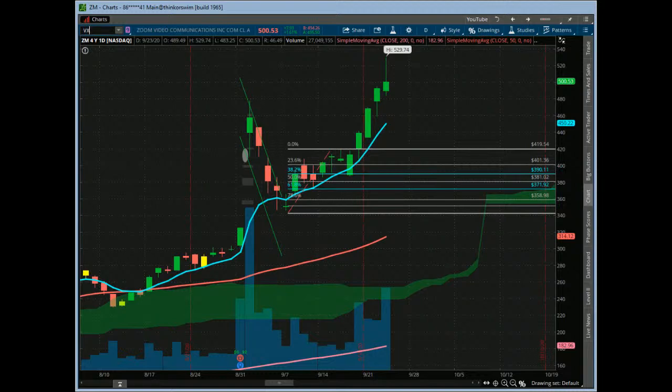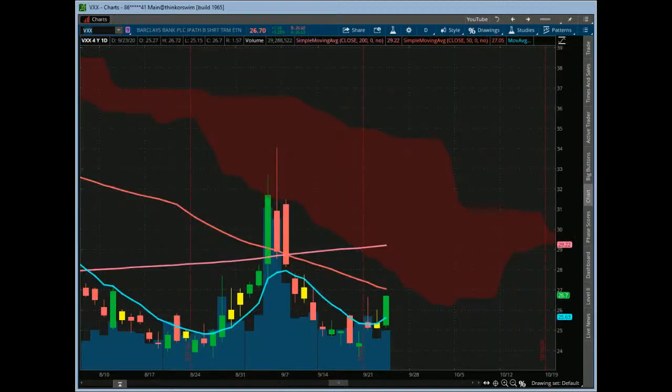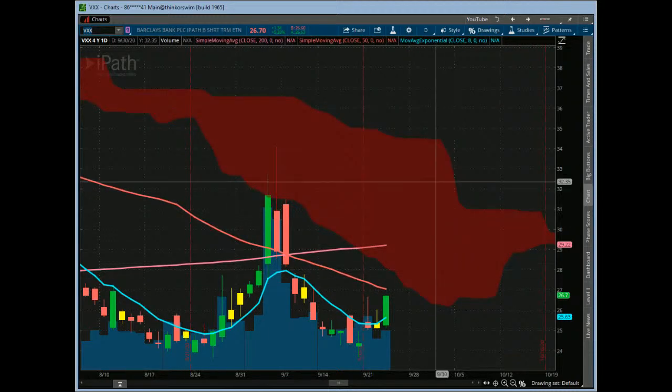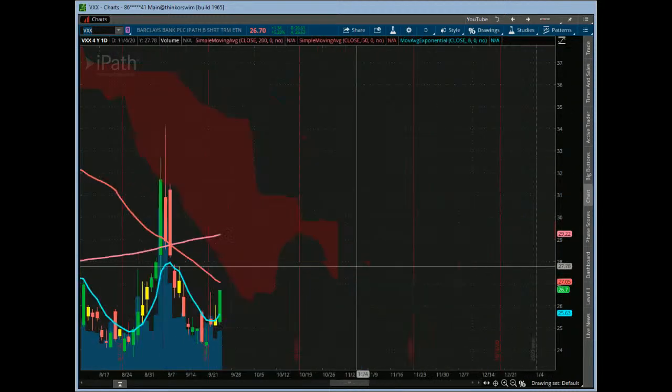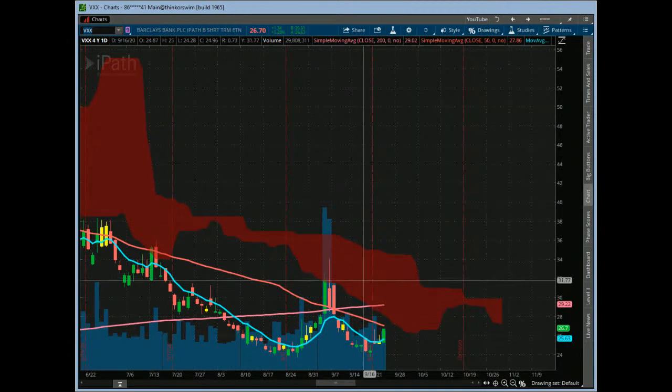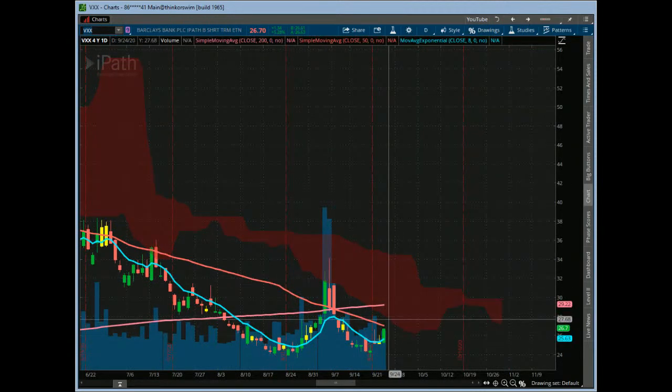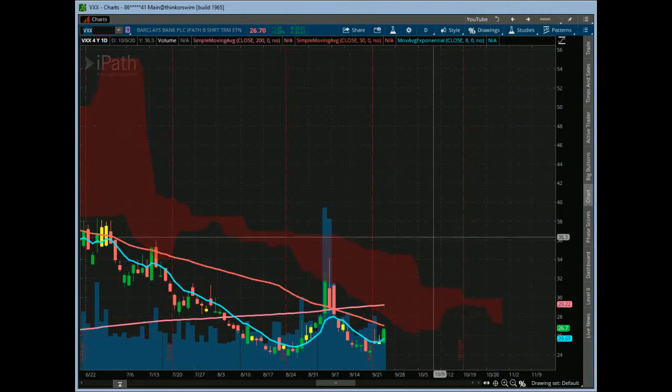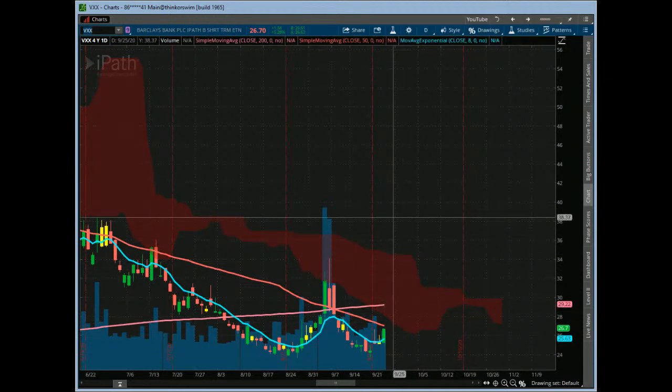And then the VXX. So it's starting to get perky again, but it's still below this big daily cloud, below its 50 days. So it kind of supports the bearish argument a little bit, but right now we're heading into some heavy resistance in it too. So I wouldn't be surprised if we capped out at the cloud right here and SPY kind of reached its bottom at the bottom of the cloud before we get going. But we'll just keep an eye on it and see how it goes. I mean, who knows? There could be some news coming out that gets things going again.